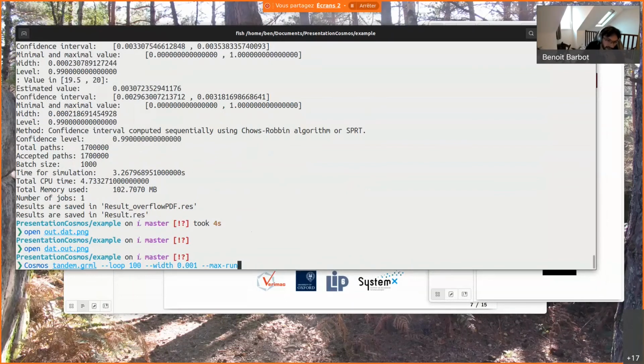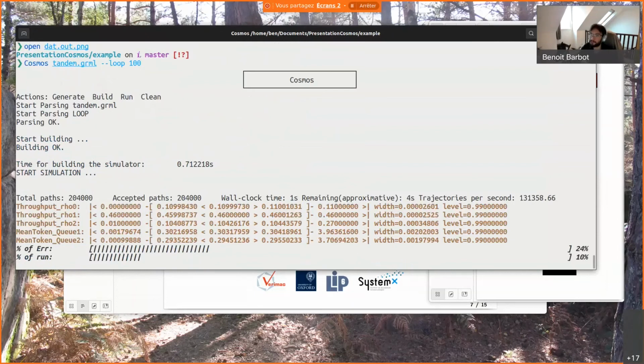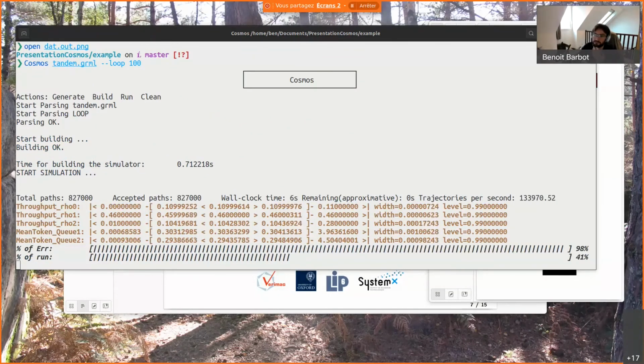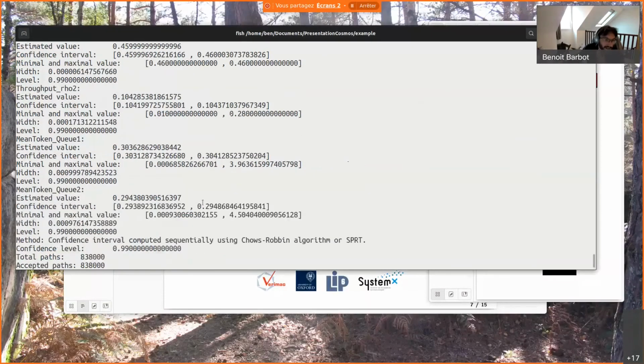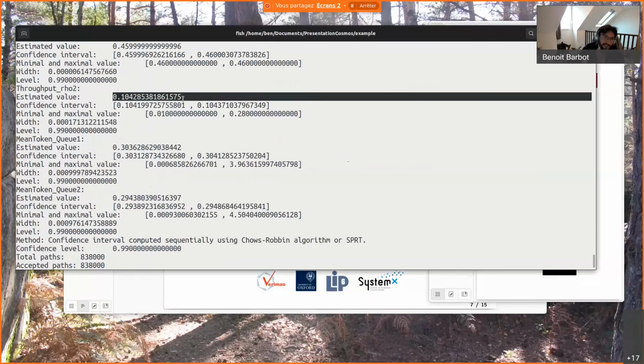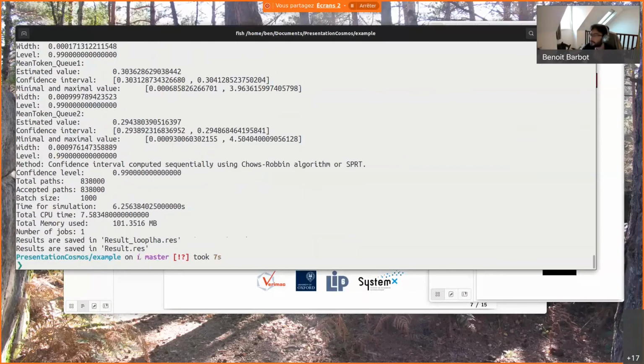I can ask the tool to just simulate traces for an amount of time. And here it has computed some performance evaluation indexes over all the trajectories of the system.